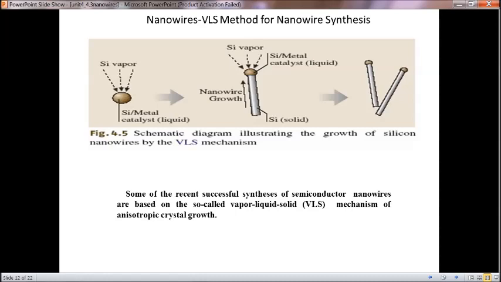The nanotube increases in length. So some of the recent successful synthesis of semiconductor nanowires are based on the so-called vapor liquid solid mechanism of anisotropic crystal growth. This is anisotropic type of crystal growth.